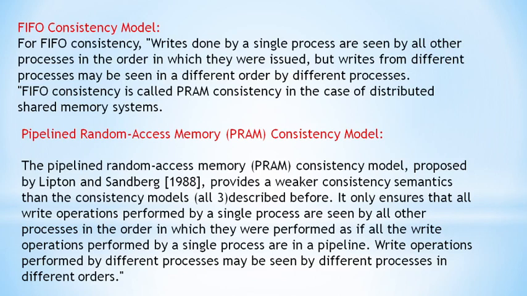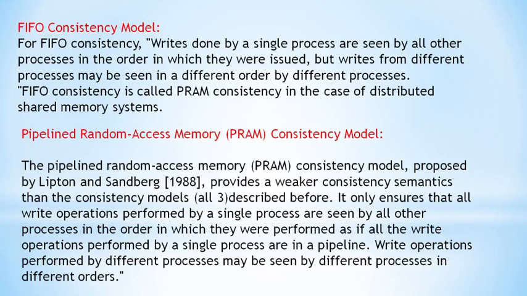After that, sequential is somewhat weaker than strict consistency, and causal is somewhat weaker than sequential consistency. But here, pipeline random access memory consistency is weaker than all three consistency models which we have discussed.